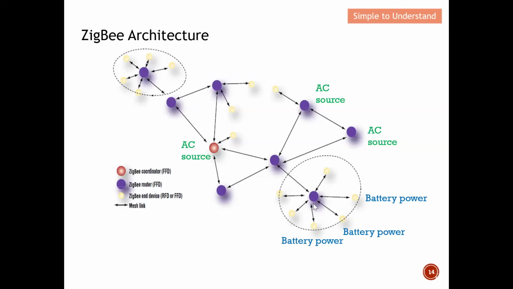Once they cannot be low power, I will probably want to power them by an AC source, so as to ensure that the device is awake and working all the time. Therefore, routers will not be battery powered. But end devices, as I mentioned, don't relay messages, so they can be powered by battery. For example, if they have a message to send, after sending it they can go to sleep immediately. Because of this feature, the end device can be battery powered. But the router and the coordinator need to be powered by an AC source. So this is a very quick explanation of the ZigBee architecture.